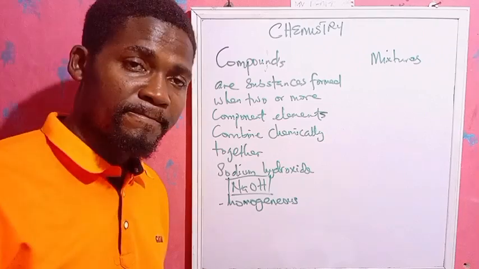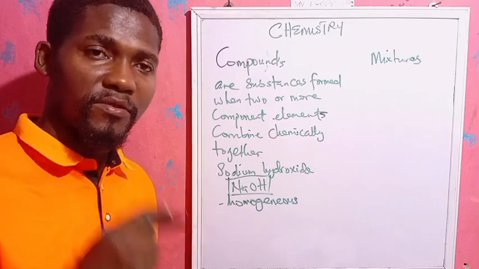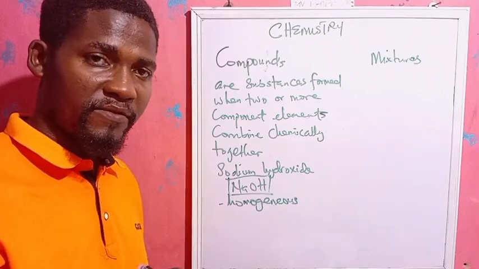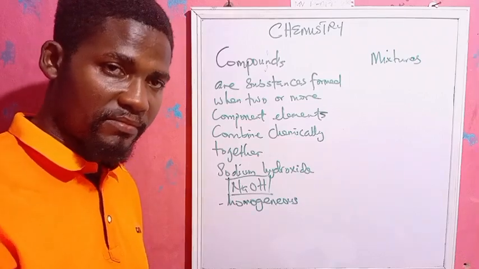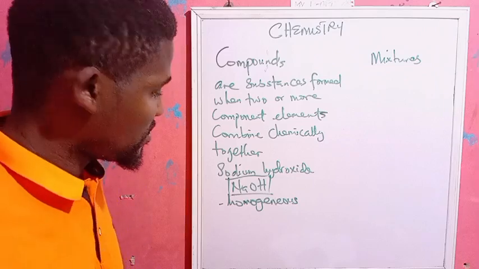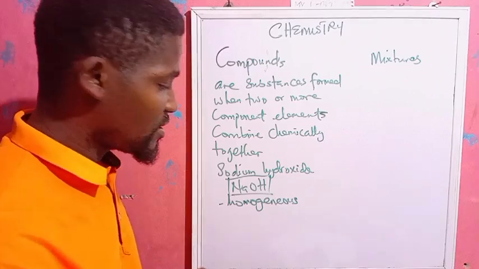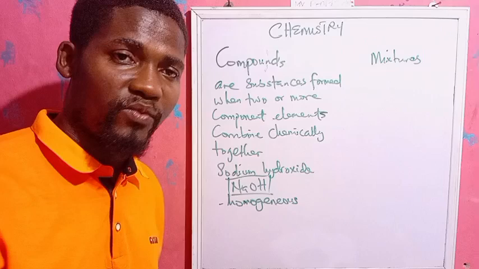Now, apart from that, compounds have different properties from the component elements that combine to form the compound. Properties of hydrogen and oxygen are different from properties of water.